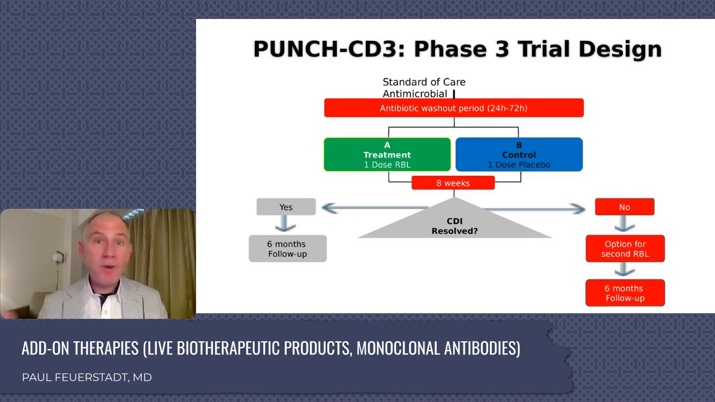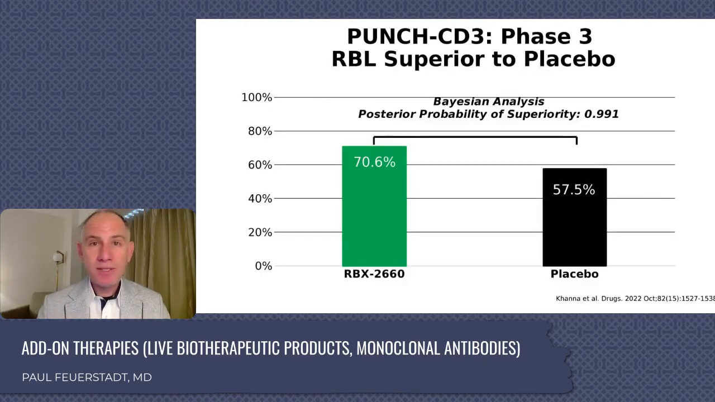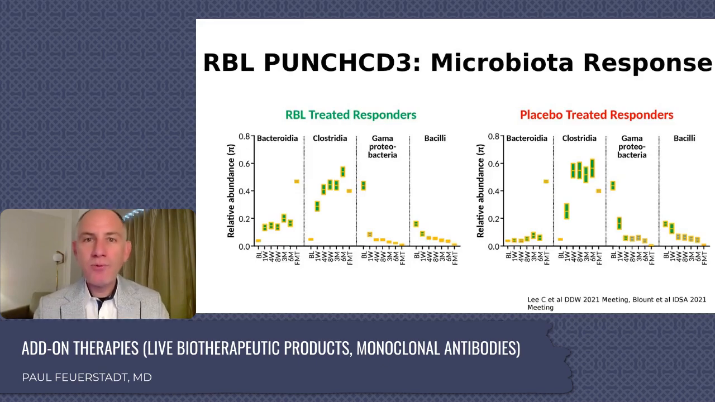They had a washout period where they received no antimicrobials to allow the patient to defecate out the antimicrobial matter. And then they were randomized to either receive RBL or placebo, followed for 8 weeks for recurrence, 24 weeks for safety. Overall efficacy of RBL through a Bayesian analysis was 70.6% versus 57.5% in the placebo arm. The posterior probability of superiority was 0.991, a significant difference, and this was significant contributing data to why this product was approved by the FDA.